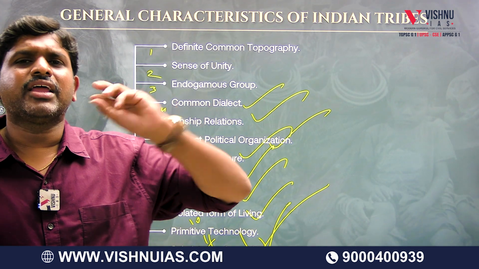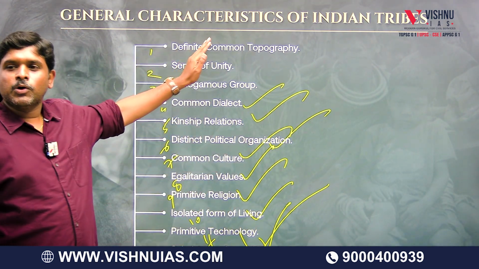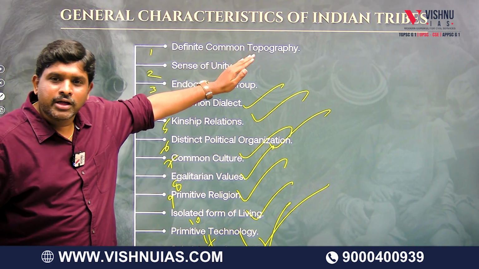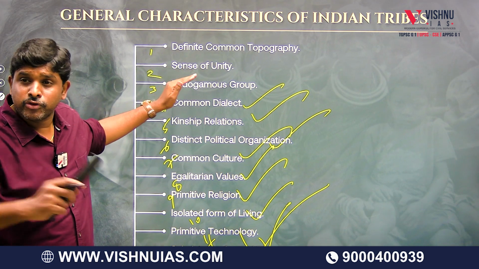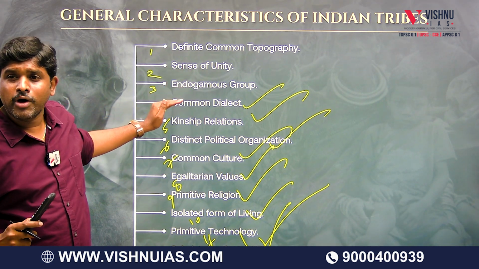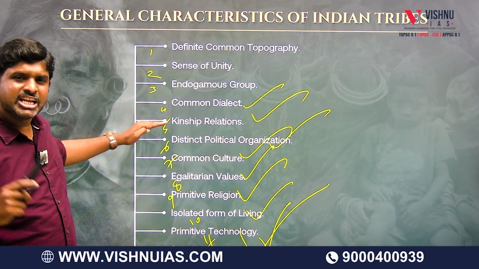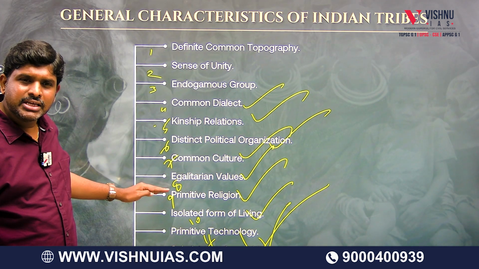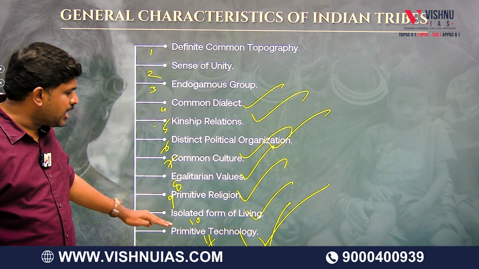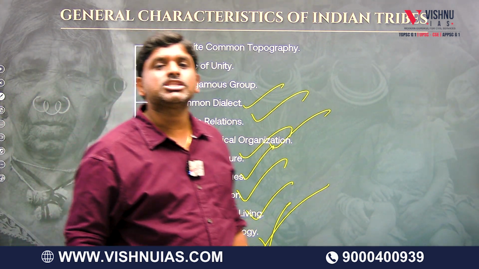Generally, sir, when you ask about tribe: those who have a relationship with common topography, a sense of unity among themselves, who are egalitarian, who have a common dialect, kinship relations, distinct political organizations, common culture, egalitarian values, primitive religion, isolated form of living, primitive technology, and subsistence economy.